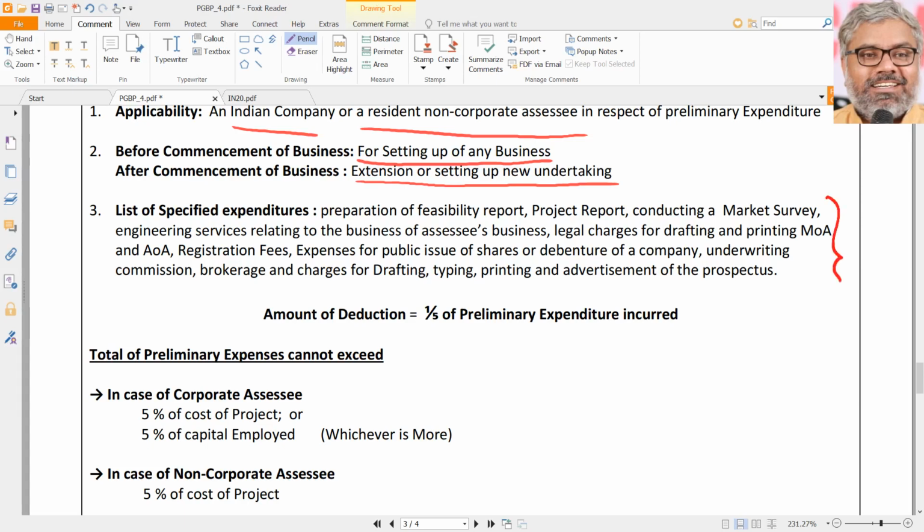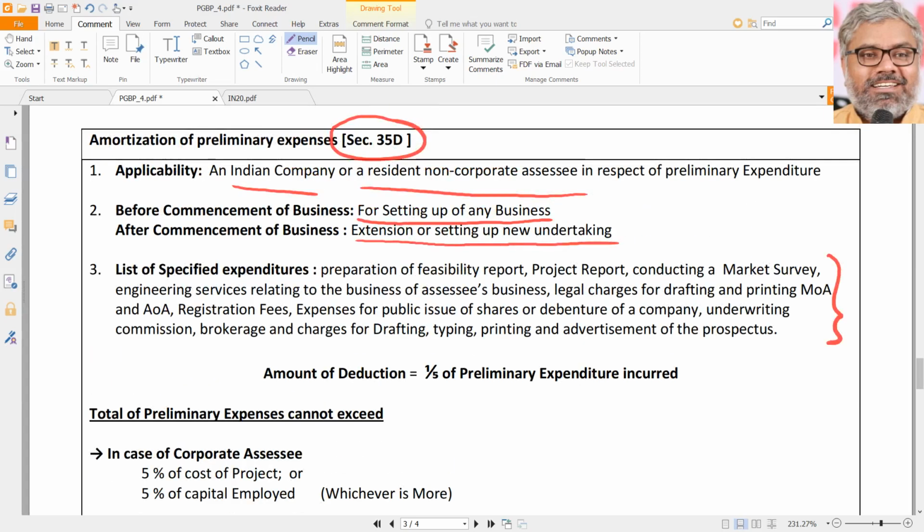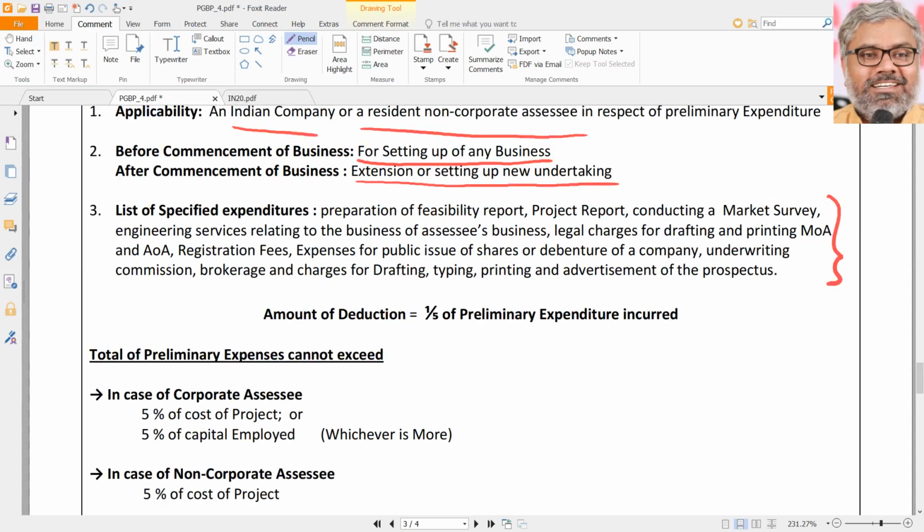You don't need to learn this list by heart. No need of that. When it is needed, you learn it by heart. When it is not needed, don't. Not required. All of them are called preliminary expenses. You can just understand from a common sense perspective. What could be the preliminary expenses normally for setting up of business or for expansion?